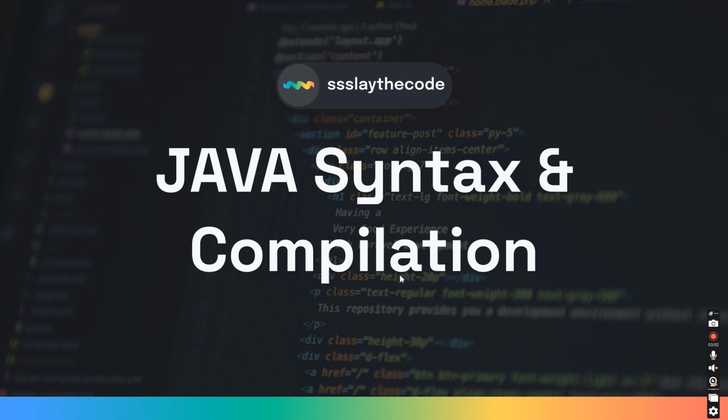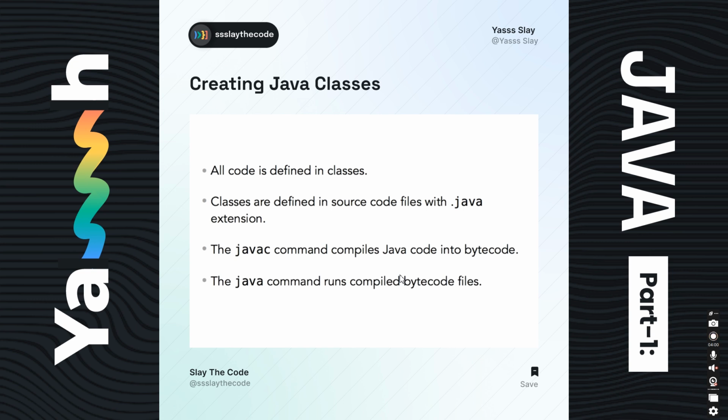Okay, now to write Java, there is basic syntax and compilation that we will see. Before going to the syntax, there are some rules: all code is defined in classes. Every file and every code has to be in classes.